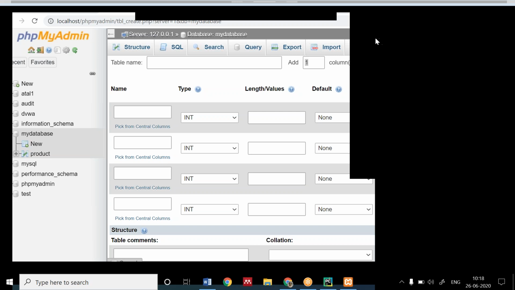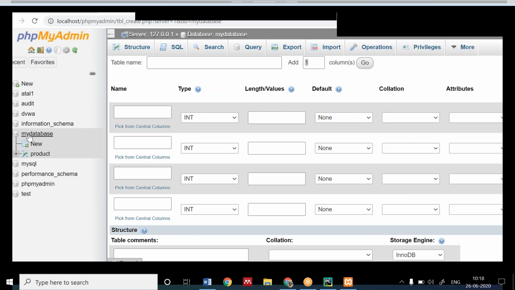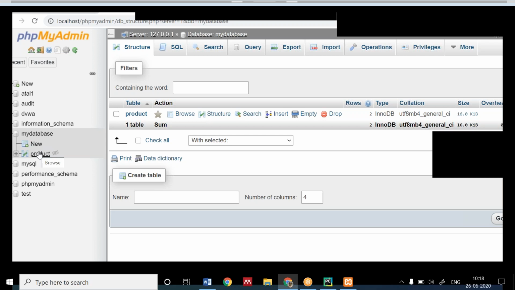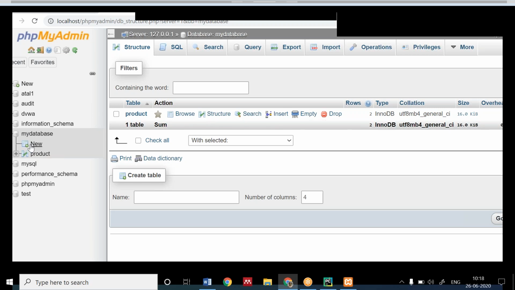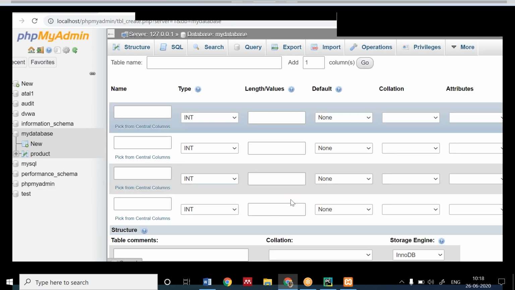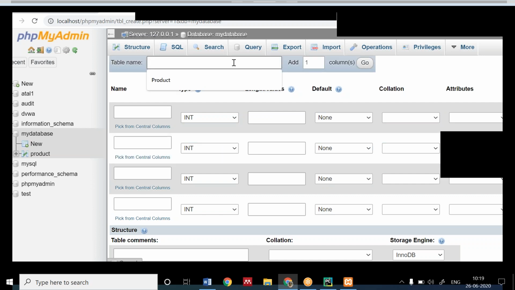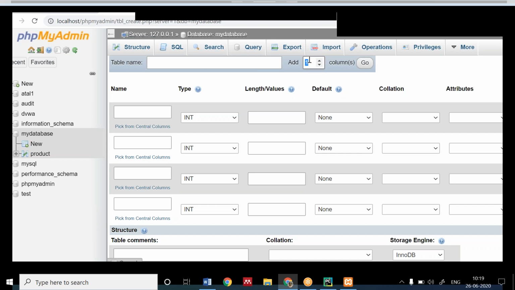Okay, Tavishi, what you have to do is click on the database. As soon as you click on the database, you will see your database has been created. The name which you have given, I think everyone has given my database or any other name. You will click on that. Then you will go to the New button. As soon as you press New, this window will appear, and you have to write the table name product. You have to add 5 columns, and you have to just press the Go button.